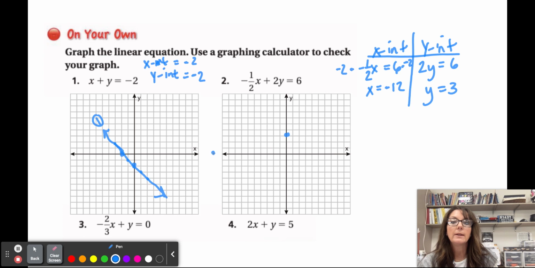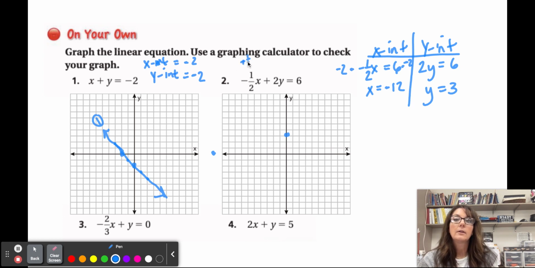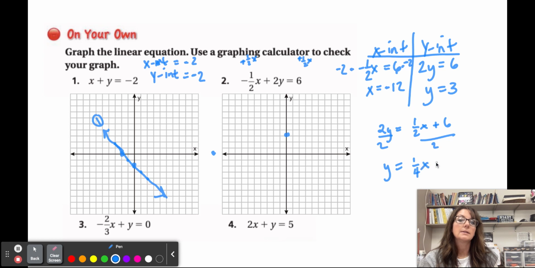Yeah, maybe about right there. Now, this is where you are going to use a ruler, okay? If I had put it into slope-intercept form, remember I'd be adding the 1/2 x here, adding the 1/2 x here. So I would get 2y is equal to 1/2 x plus 6. Then I'm dividing both sides by 2, so I would get y is equal to 1/4 x plus 6, plus 3.